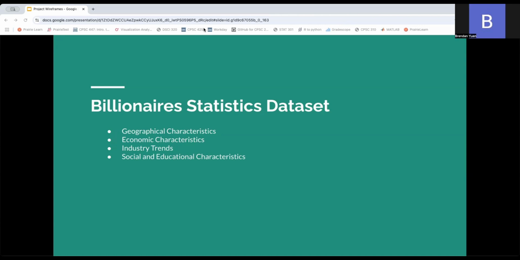So our group decided to split our research into 4 subcategories, the first being geographical characteristics, economical characteristics, industry trends, and social and educational characteristics.